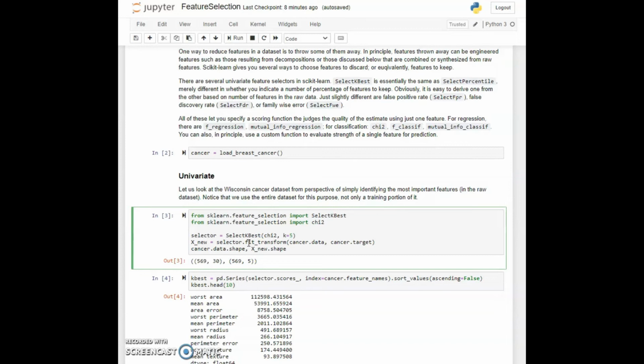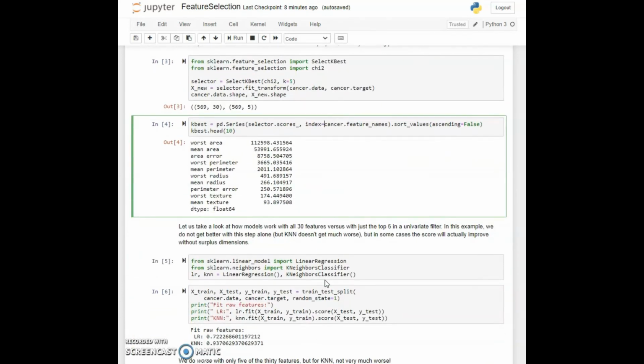So in cell 4, let's just take a look at what those features are that were selected as being the most important. We are calling this K-best, and this is mostly just for illustration purposes. And that is the scores that are associated with different features. They are kind of arbitrary numbers and there is no intuitive meaning to the particular size of those numbers other than the fact that the bigger the better.